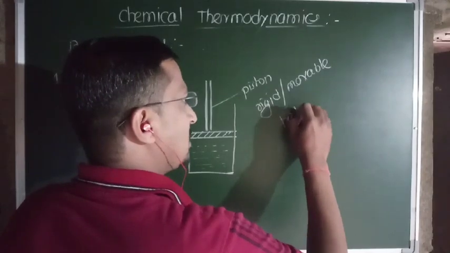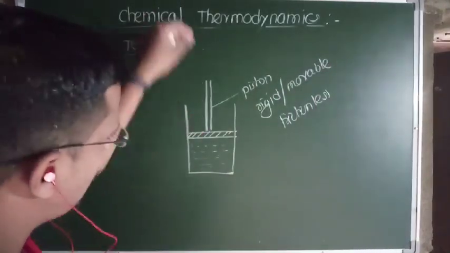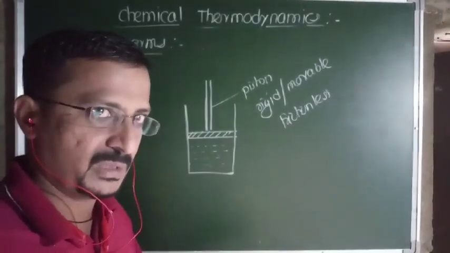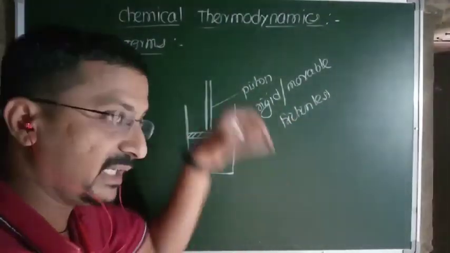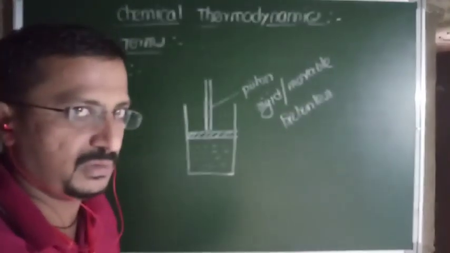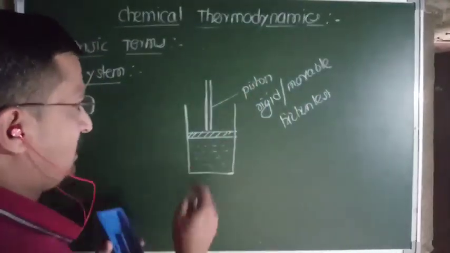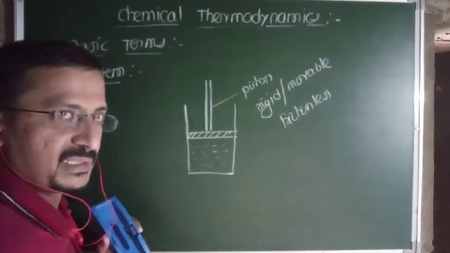And it is frictionless, during the movement of that piston up and down in that vessel or container, there is no sort of friction, and it is rigid also, means strong, unbreakable and movable, isn't it? Now like this, and suppose here gas is filled.